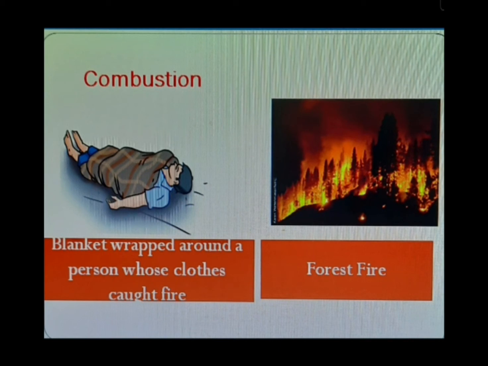A blanket is wrapped around a person whose clothes caught fire. A person is covered with a blanket to extinguish the fire. This is because the supply of air to the burning clothes is cut off by the blanket, due to which the clothes stop burning and the fire gets extinguished.